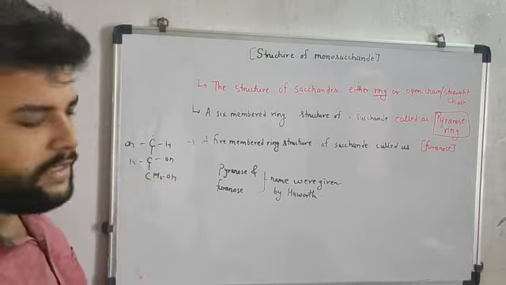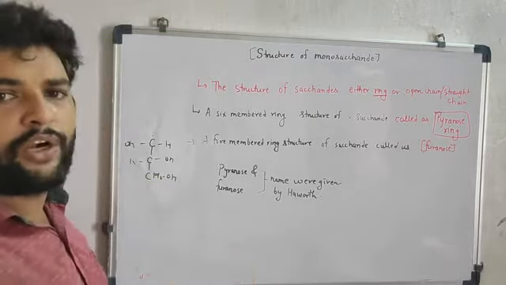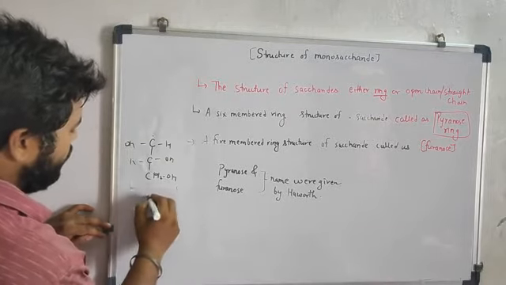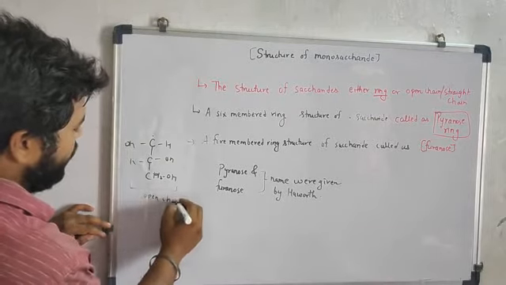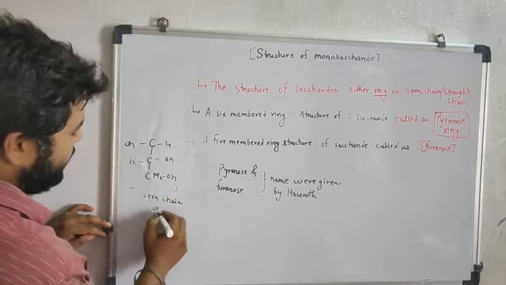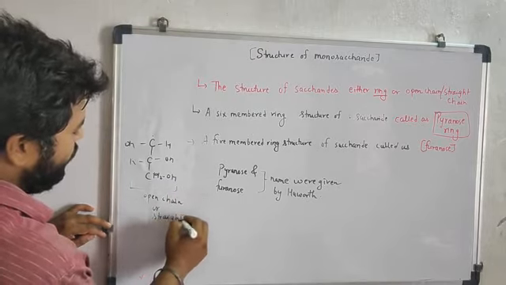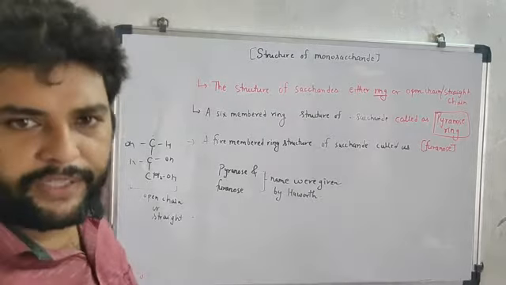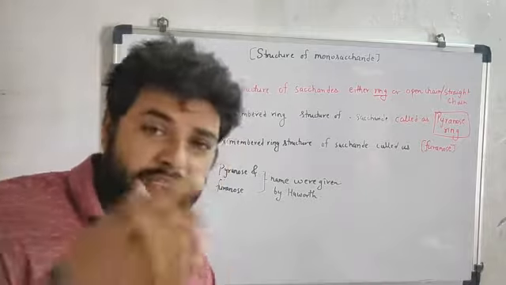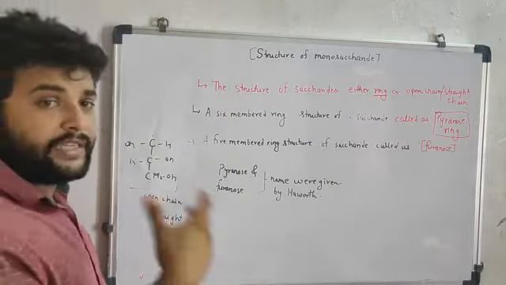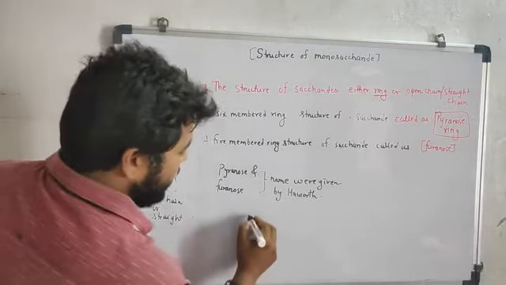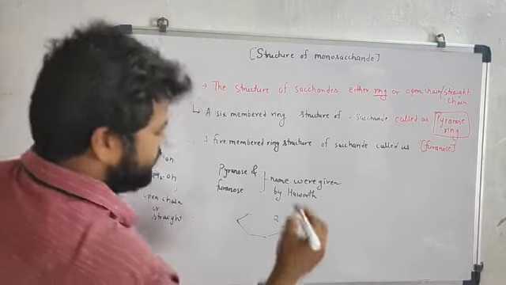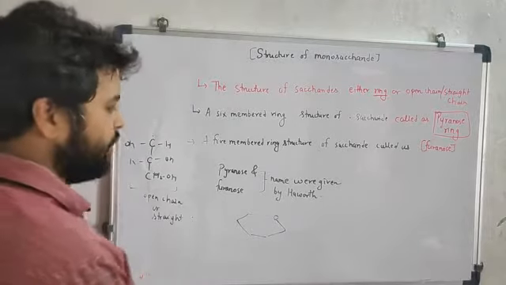If it is attached in this manner, then this type of structure is called the open chain or straight chain. This is the one form in which a saccharide can be written. Now the second form, where it can also be written as a ring-like structure. For example, like this.